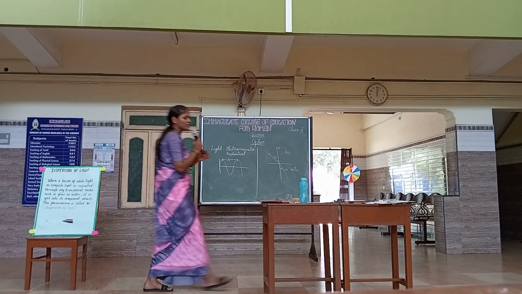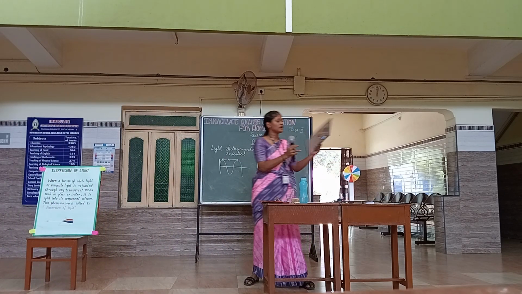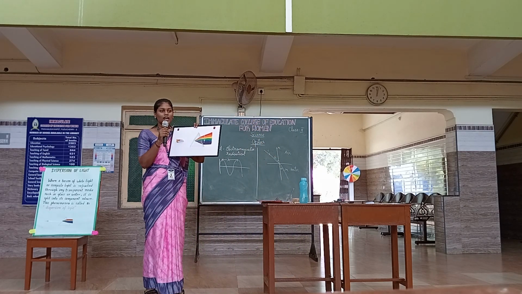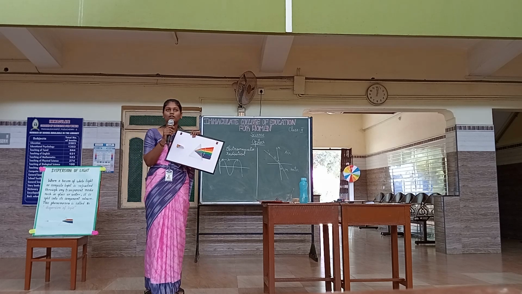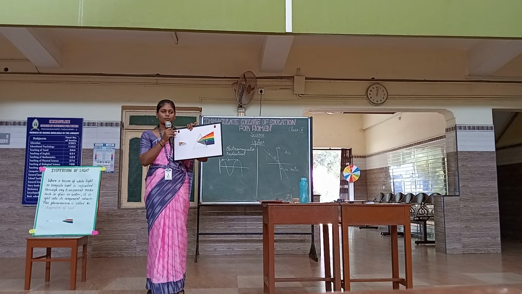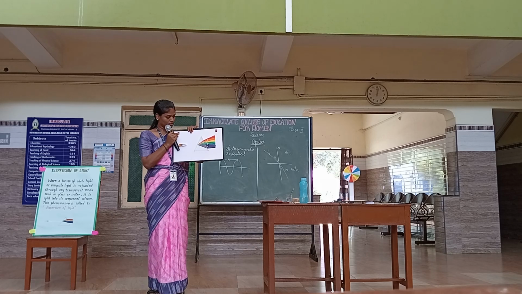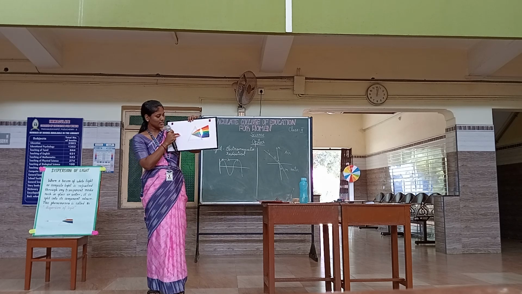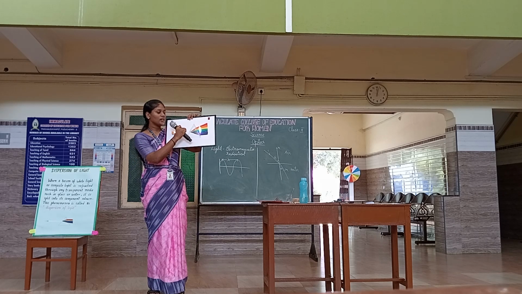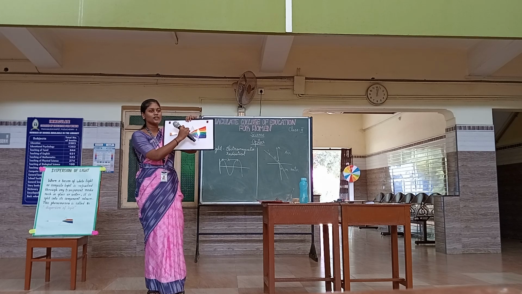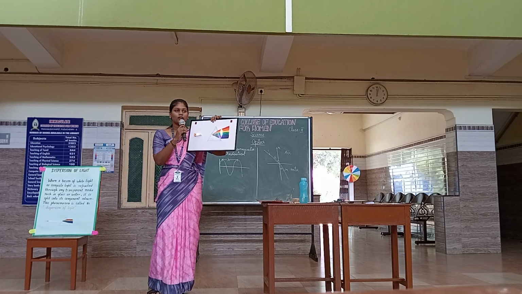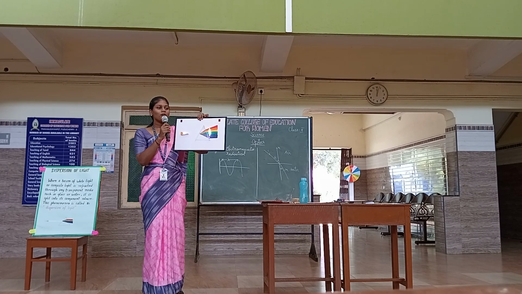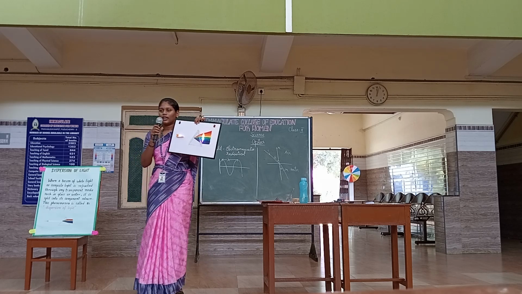So let us visualize this through a model. This is not the exact prism, but I have made it to help you visualize the concept, because we usually do dispersion in the lab only, as we need a dark space. See, when a white beam of light is incident on the prism, it disperses the white light into its 7 constituent colors. What are the colors here? VIBGYOR. Are you able to witness the dispersion here? Yes, ma'am.